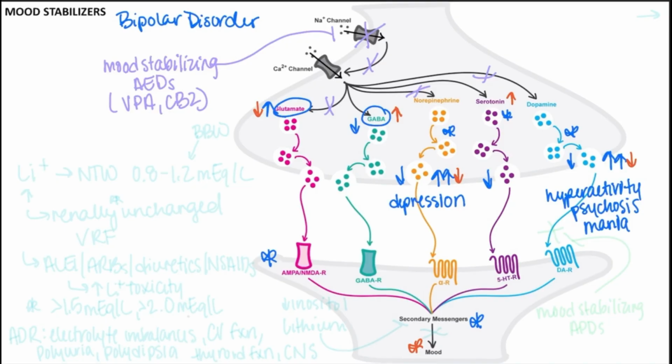So we've already went over their mechanism of actions and ADRs of these agents, so we do not need to rehash that. Next up are going to be our mood stabilizing antipsychotics.